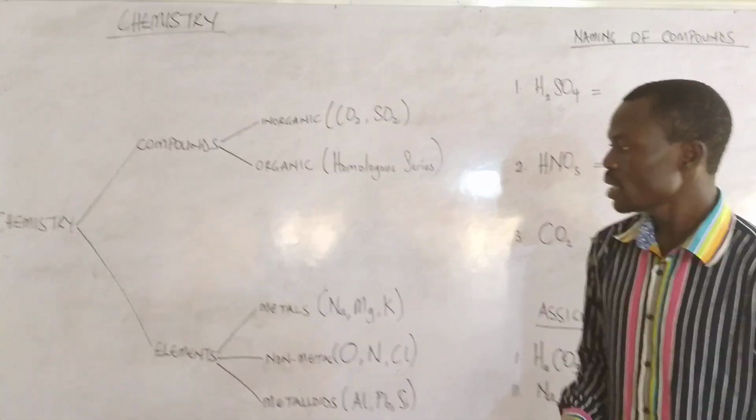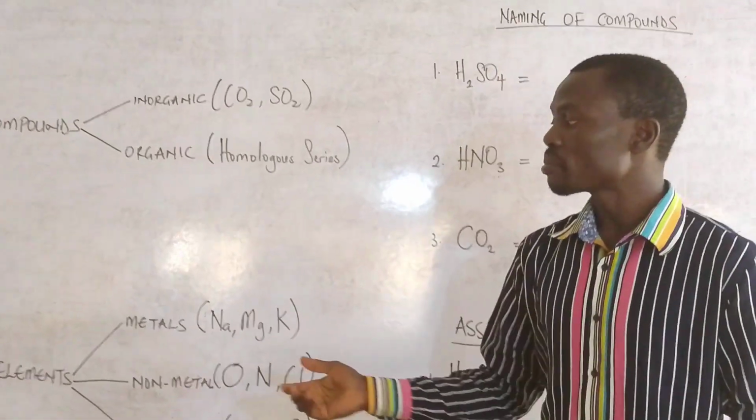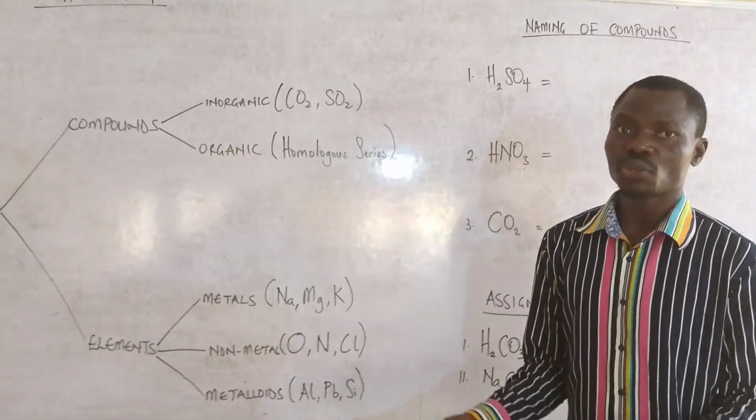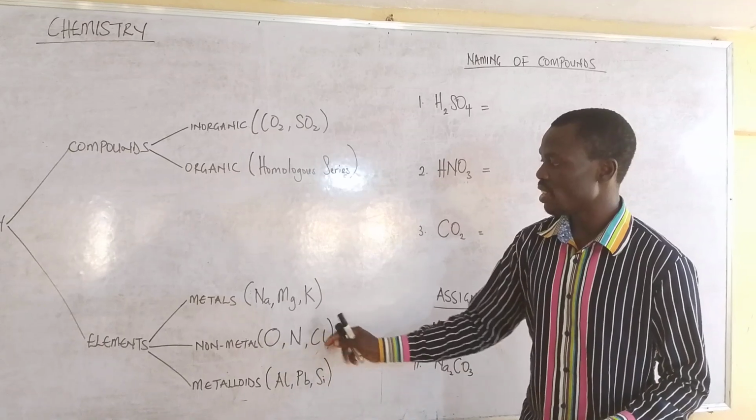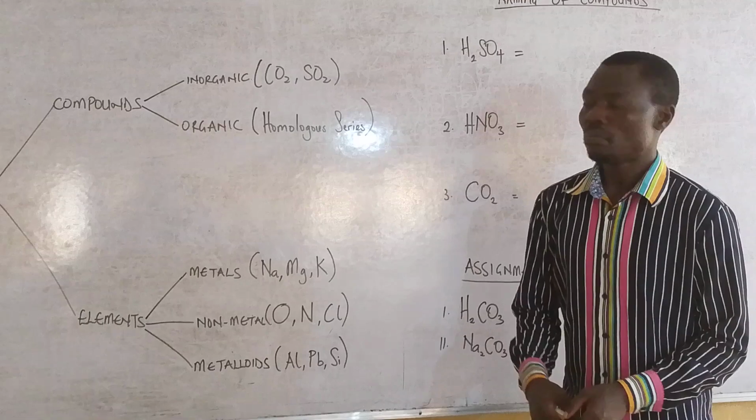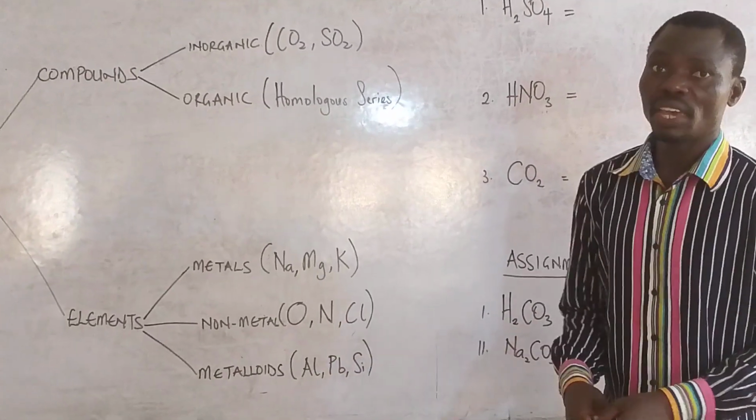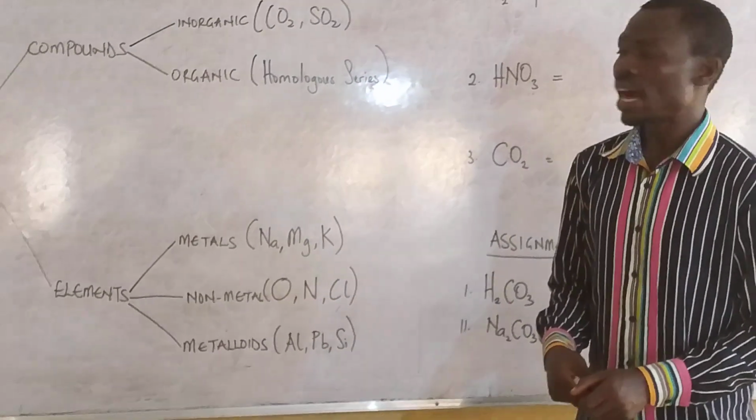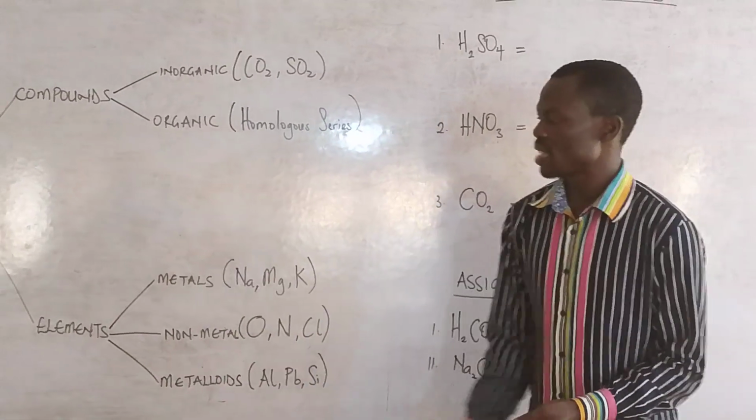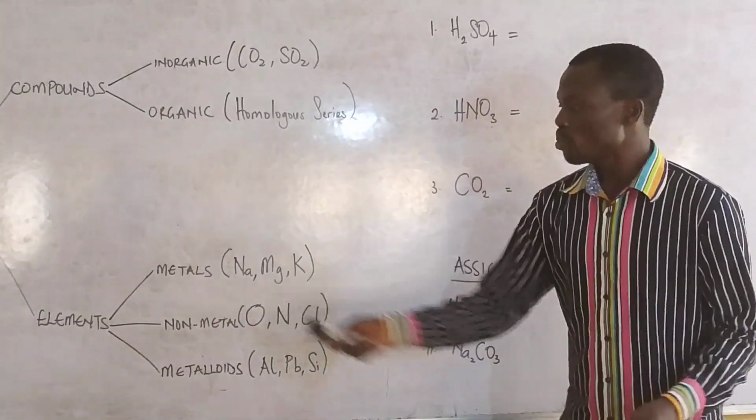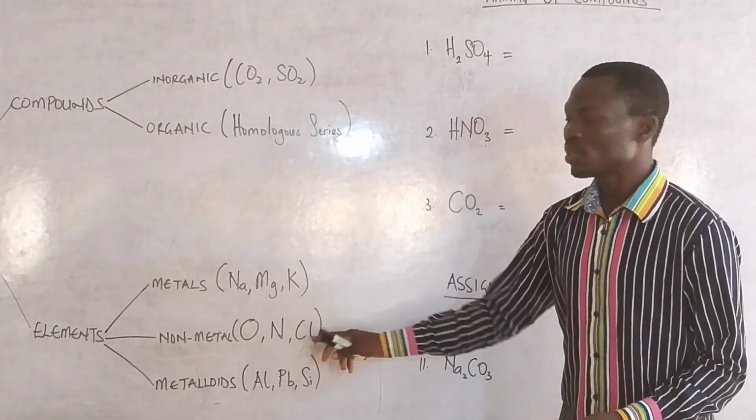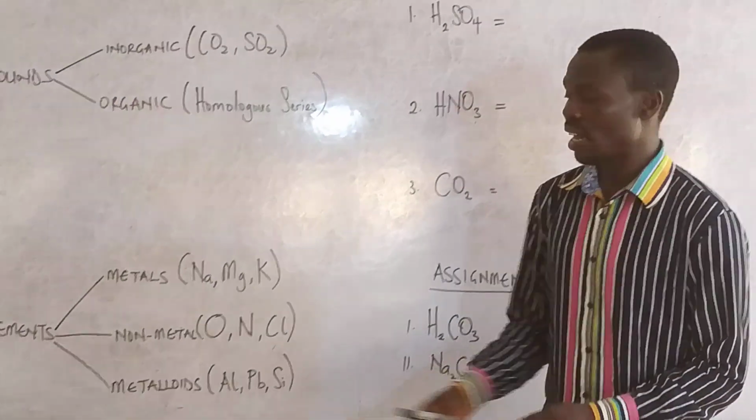The elements are divided into three. You have the metals. That means those elements that are solid, like sodium Na, magnesium Mg, potassium, which is K. All these are symbols for metals, for elements. There are other elements like iron Fe, and Al for aluminium. So we have metals as elements, we have non-metals. Non-metals in this sense, we are talking about oxygen, nitrogen, chlorine, fluorine, and the likes.